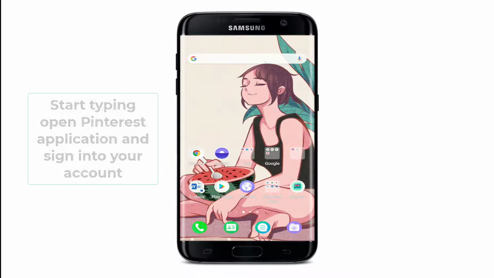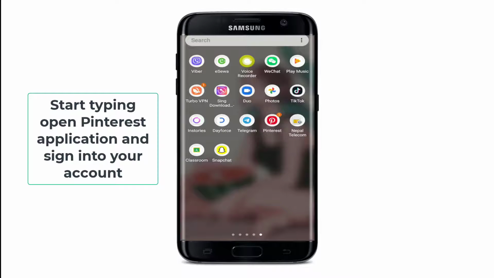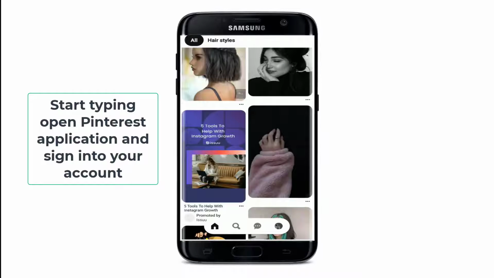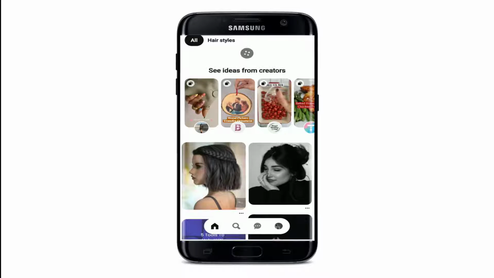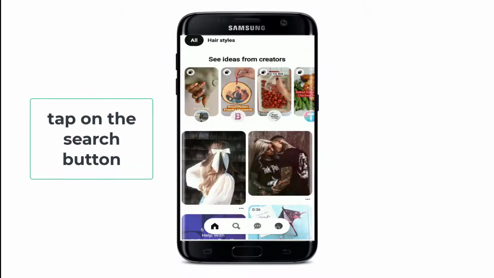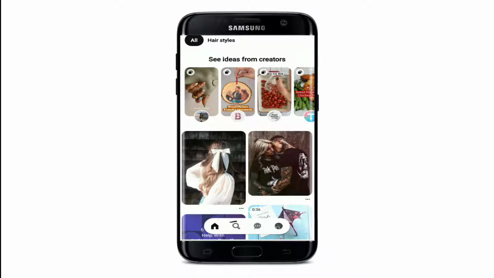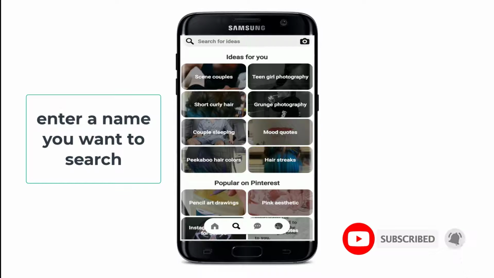The first thing to do is open the Pinterest application, and soon after you do that, sign into your account if necessary. Once you're in your home screen, tap on the search button at the bottom of the screen right next to the home button, and your search box will appear at the top. Enter a name you want to search into the text bar.